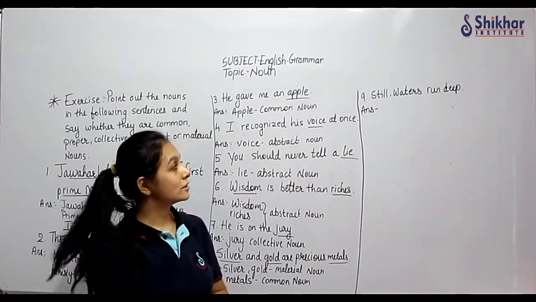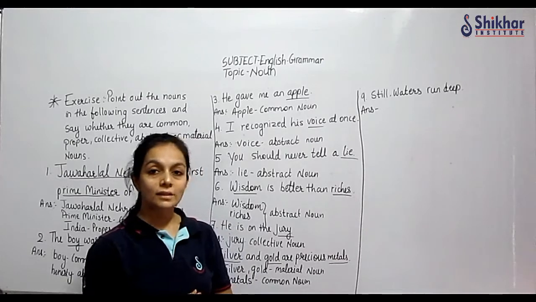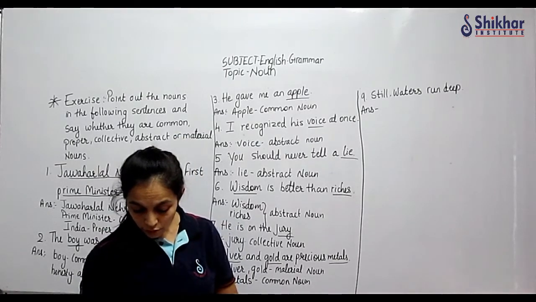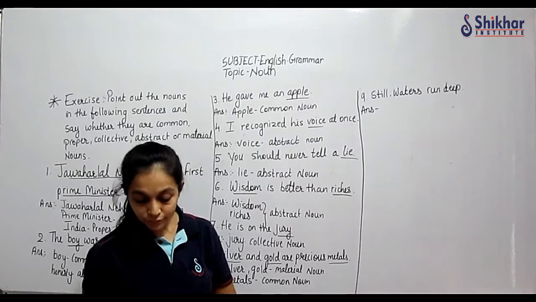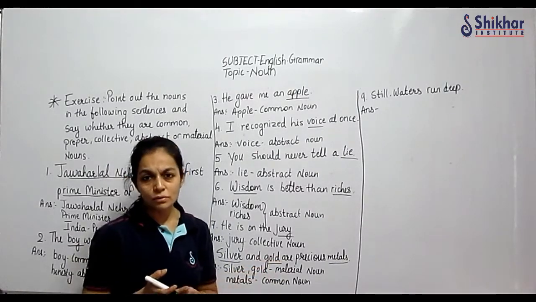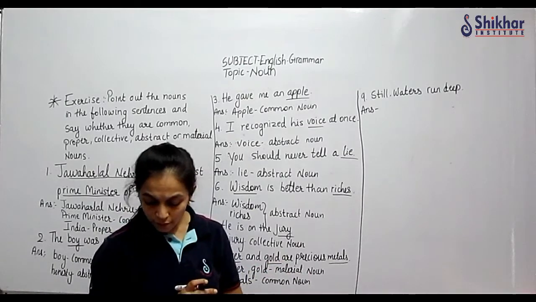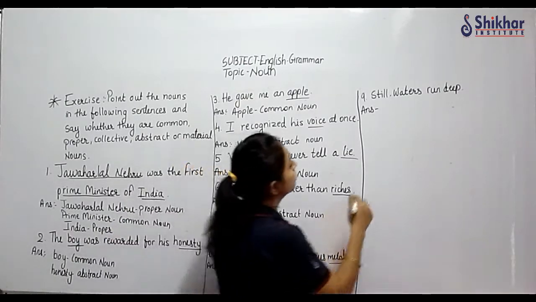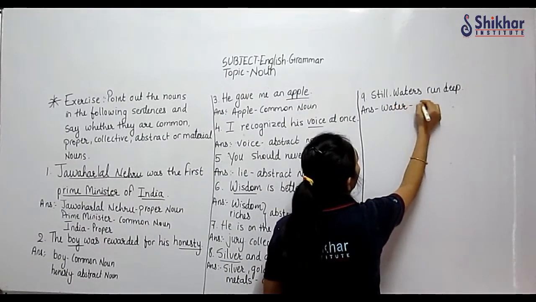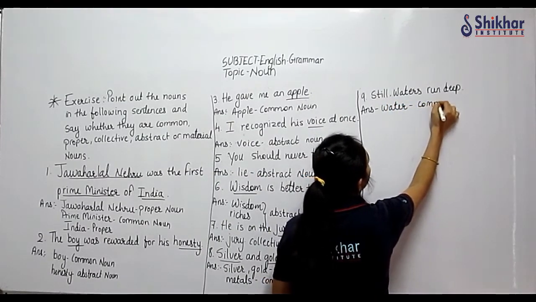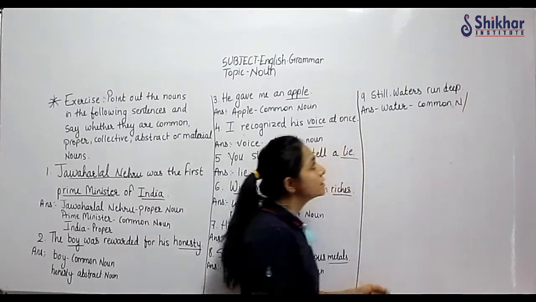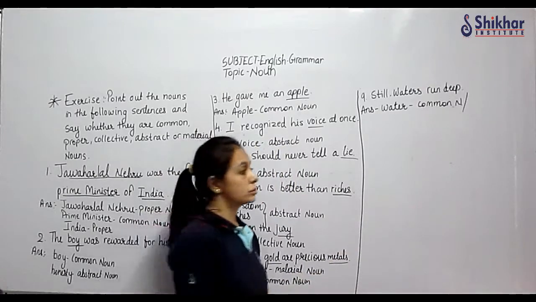Only one, waters. Water is something we can see. Correct? So what do you think, what will you write water is? Water is used, it's material also. Okay, so we can write two names. Water can be called a common noun also. We can say water is a common noun, or we can say that water is a material noun also.